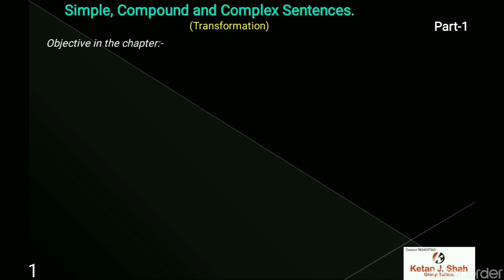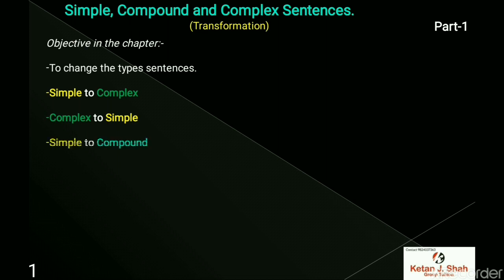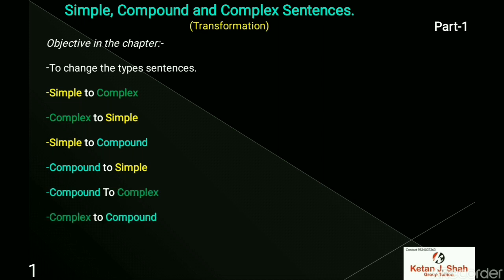Objective in the chapter: to change the type of sentences from simple to complex, from complex to simple, from simple to compound, from compound to simple, from compound to complex, and from complex to compound.